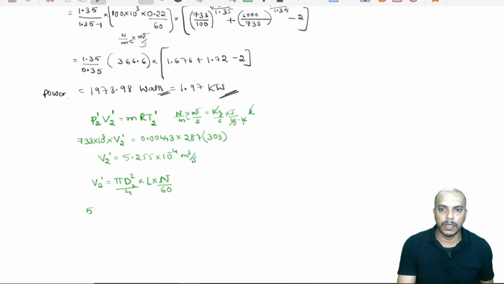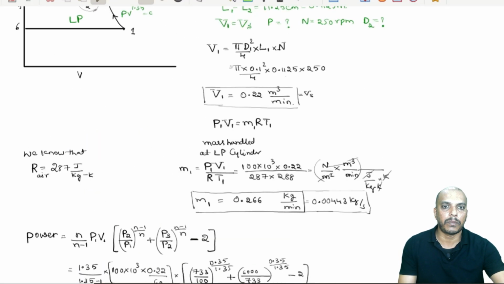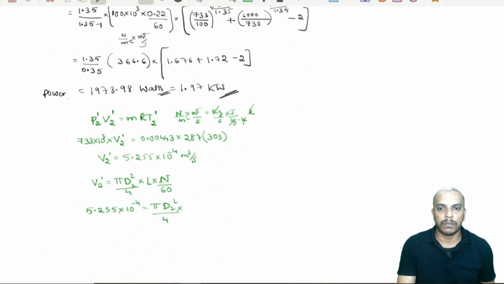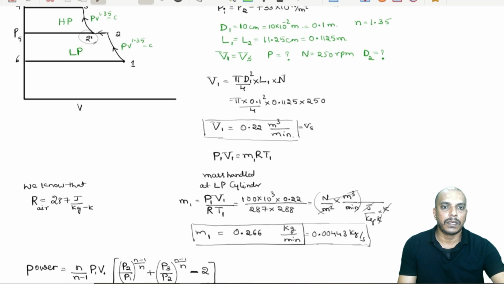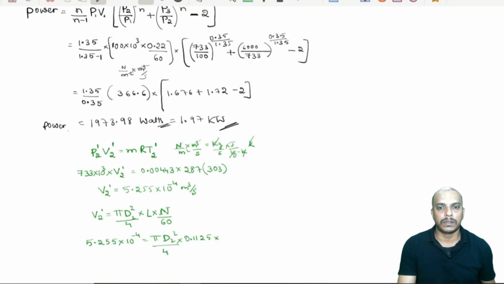Now, this is 5.255 into 10 power minus 4, and pi d2 square is the unknown, divided by 4 into L, which is same for both the cylinders, 0.1125 meter, into N is 250 RPM. So, N is 250 by 60. So, this will give us the unknown, that is diameter, we will get it in meter.